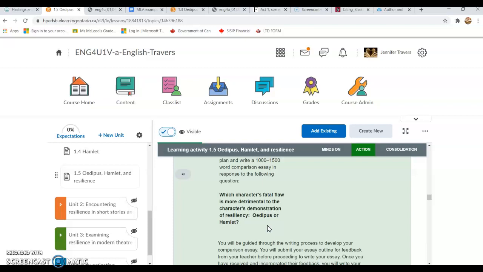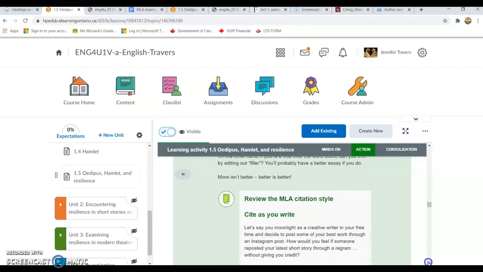two pieces. So we will be using both Oedipus and Hamlet, and we will be determining through our essay the idea of an examination of the fatal flaws in one or both characters to understand which was detrimental to their resiliency or their ability to demonstrate resiliency within the play.